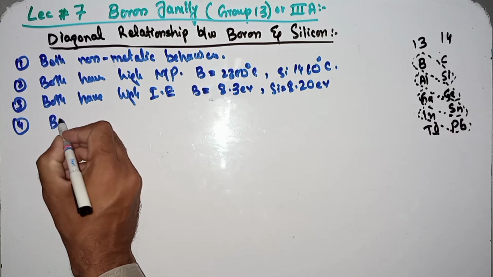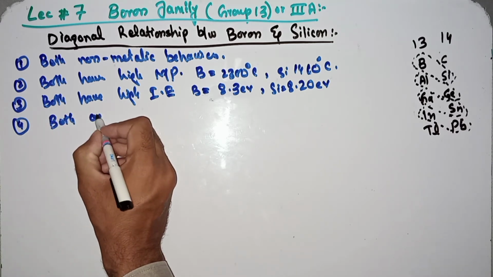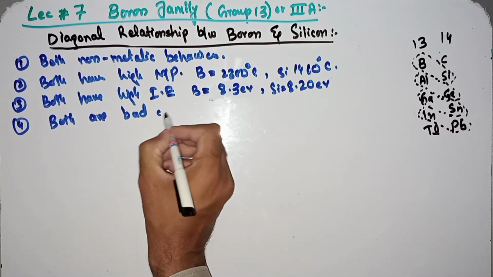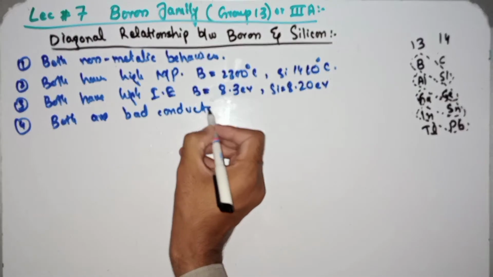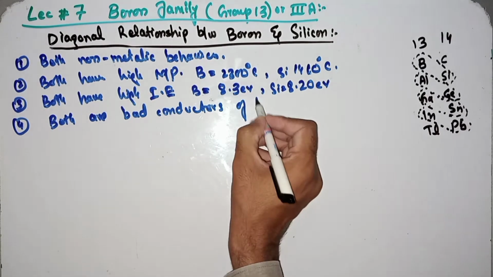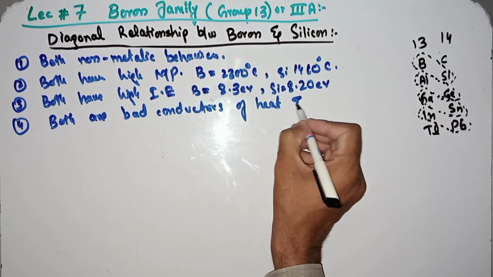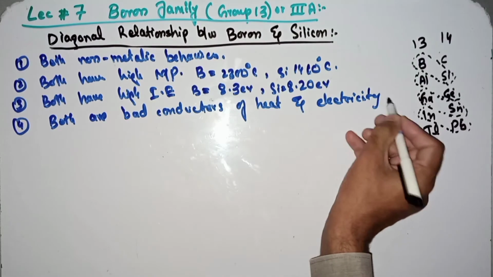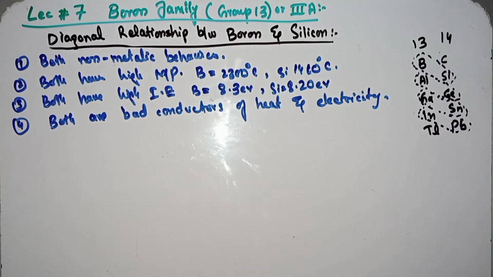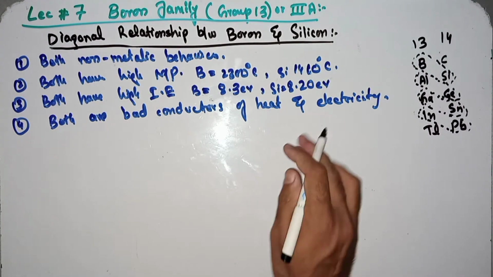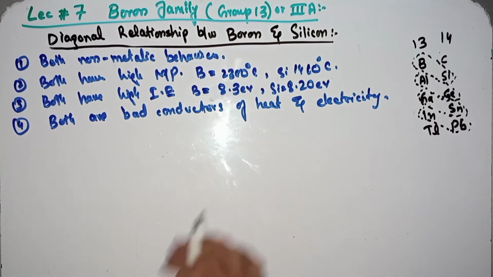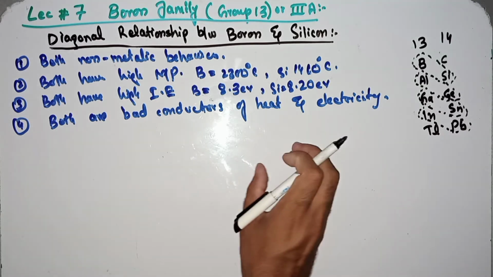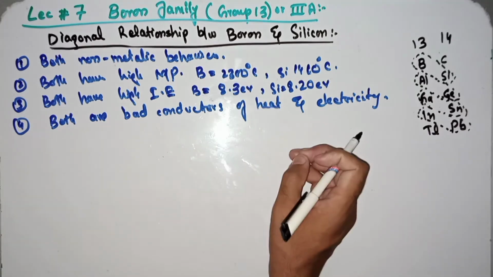Both are bad conductors of heat and electricity at normal temperature. However, the conductance can improve as the temperature increases.